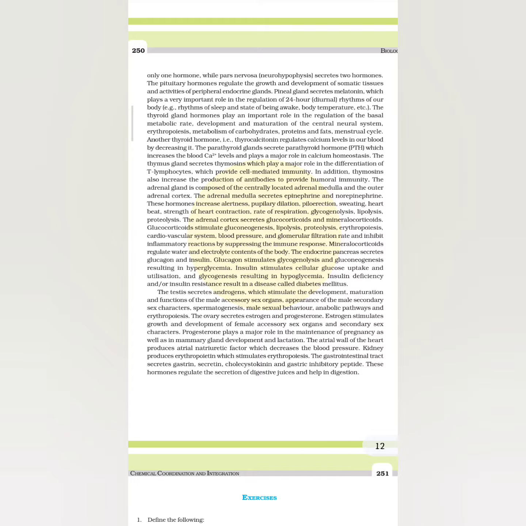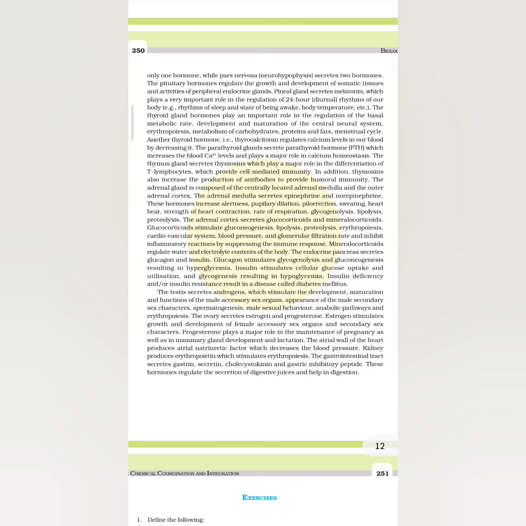The endocrine pancreas secretes glucagon and insulin. Glucagon stimulates glycogenolysis and gluconeogenesis, resulting in hyperglycemia. Insulin stimulates cellular glucose uptake and utilization and glycogenesis, resulting in hypoglycemia. Insulin deficiency and or insulin resistance result in a disease called diabetes mellitus.